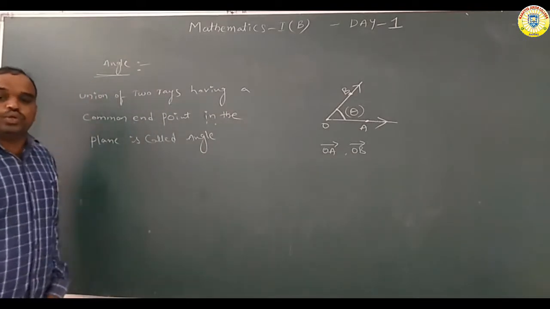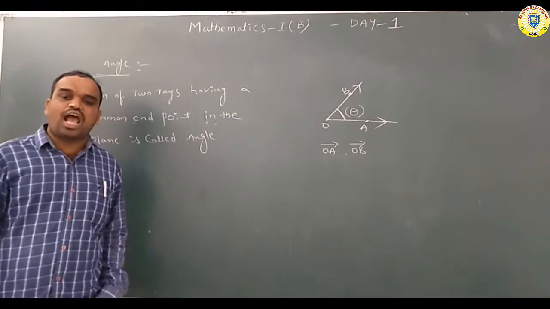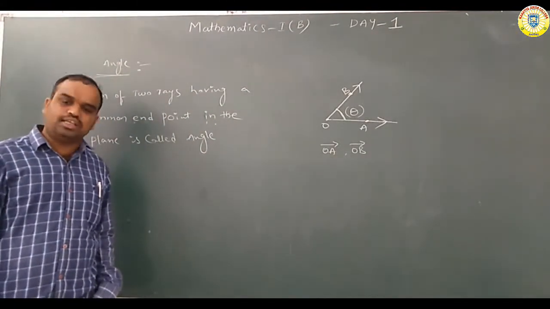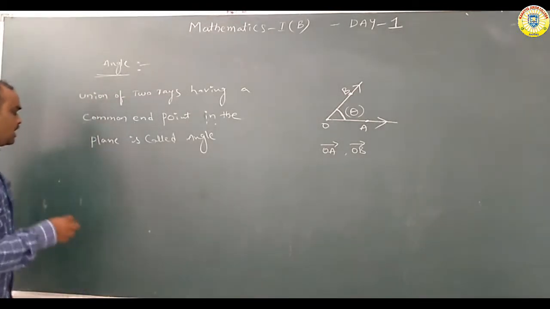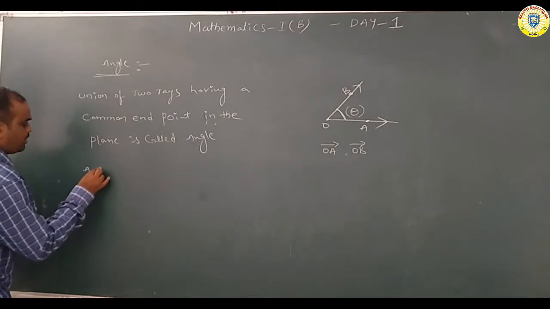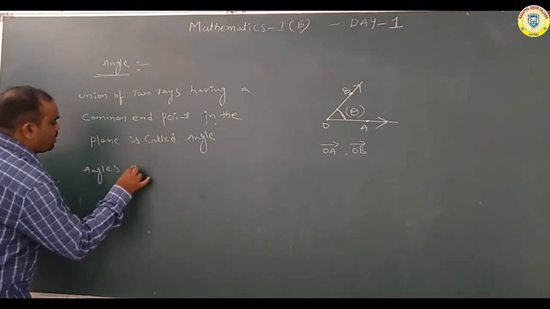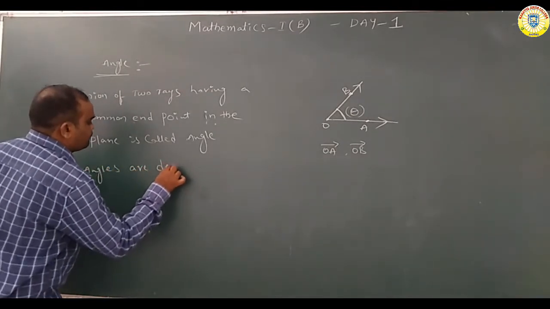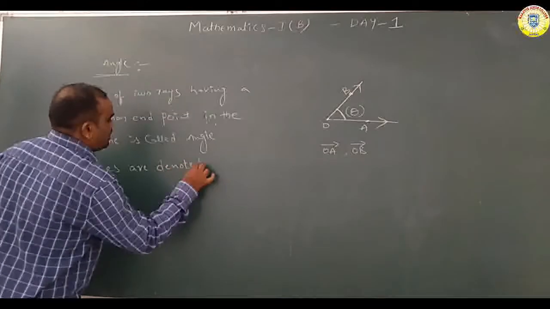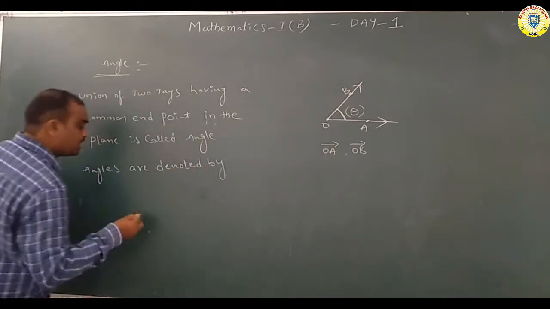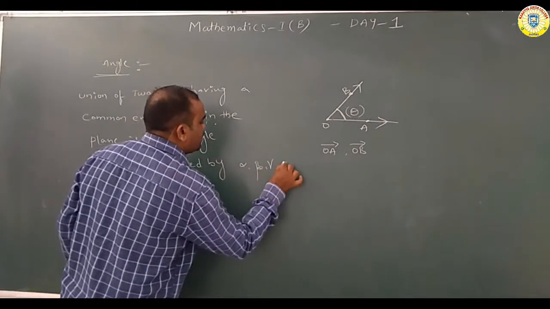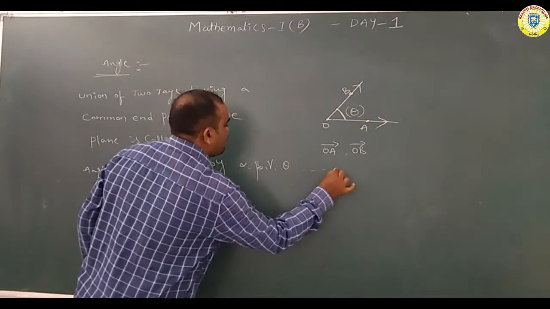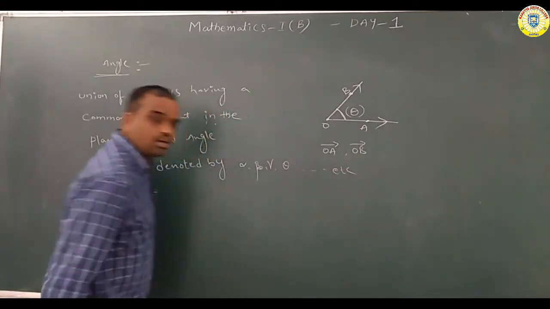Okay now, the union of two rays having a common end point in the plane is called an angle.